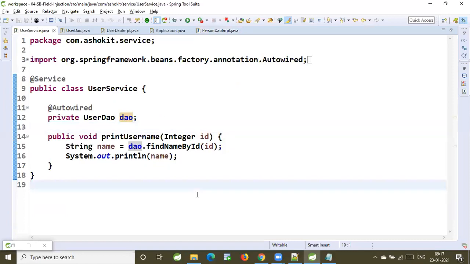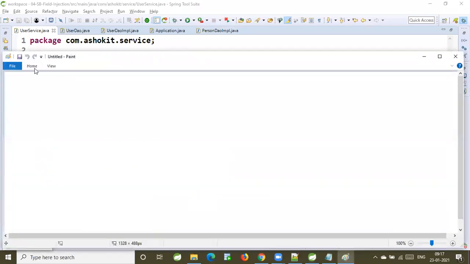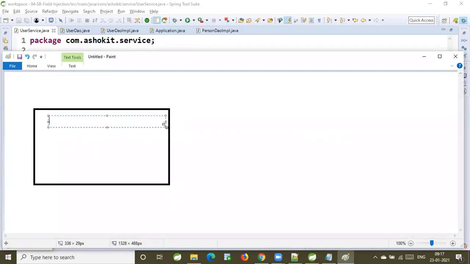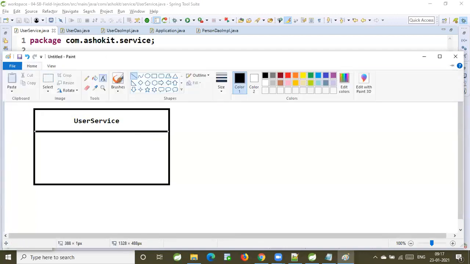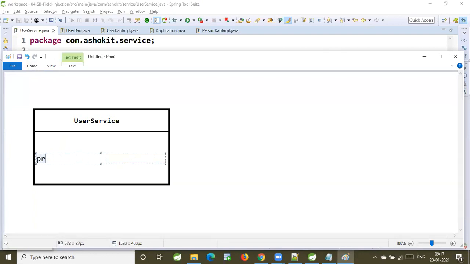Now in our service, we have a dependency on the user DAO. I have taken a user service class. Is user service a Spring Bean or not? Yes, user service is a Spring Bean. Is user service having a dependency or not? Yes, it is having a dependency: private user DAO of DAO.